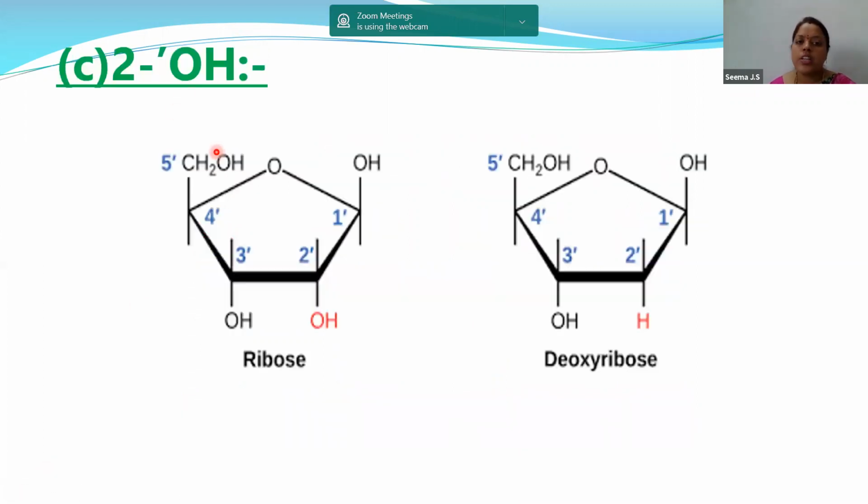Next one is 2'-OH. Children, as we have discussed earlier also, ribose sugar and deoxyribose sugar, the presence of OH, oxygen. I told you, oxygen will increase the reactivity. So the more the reactivity, the less the stability.